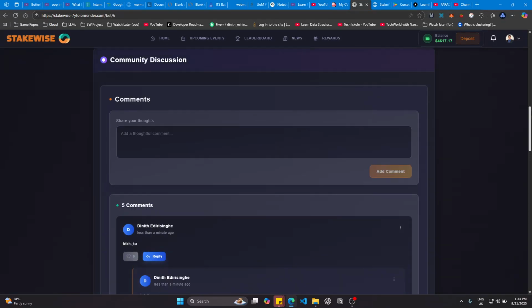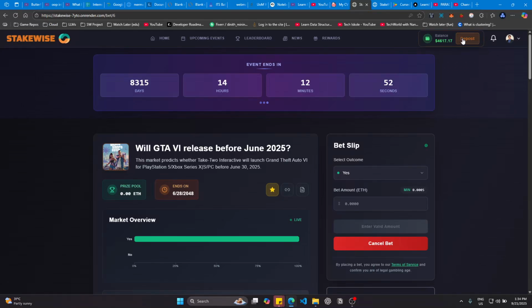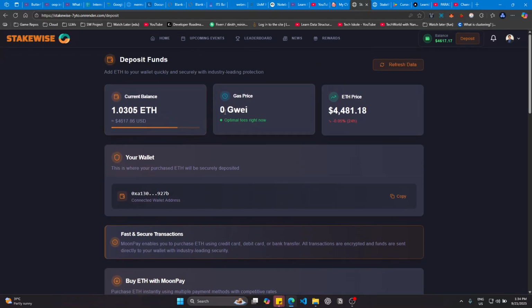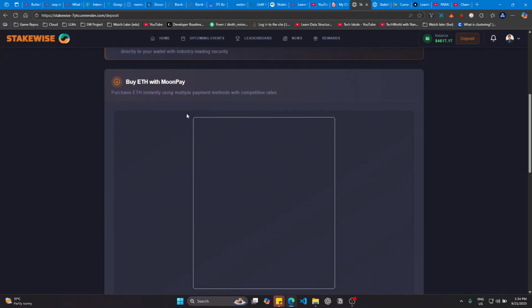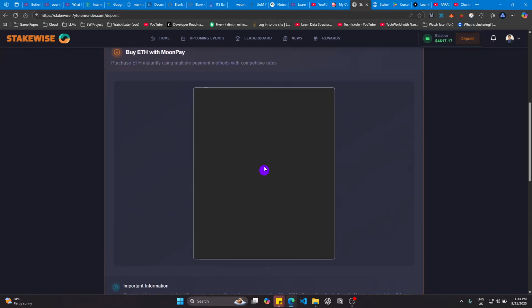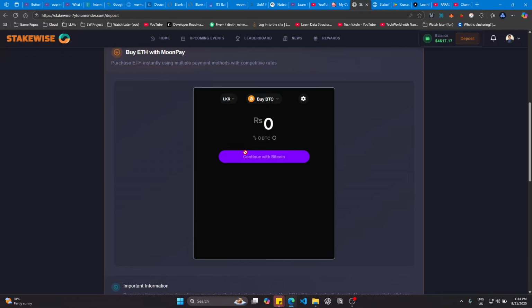Then again we have this deposit section. In this section we can deposit cryptocurrencies to our MetaMask wallet using fiat currencies. You can see the current Ethereum price and all the details regarding it. And we use the MoonPay payment gateway to deposit currencies. It's still loading, but what you can do is select the currency and enter the amount you like, and then you can proceed with the payment.